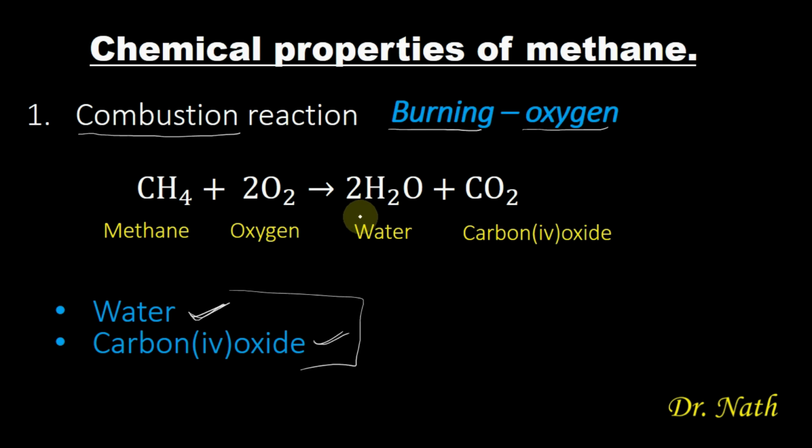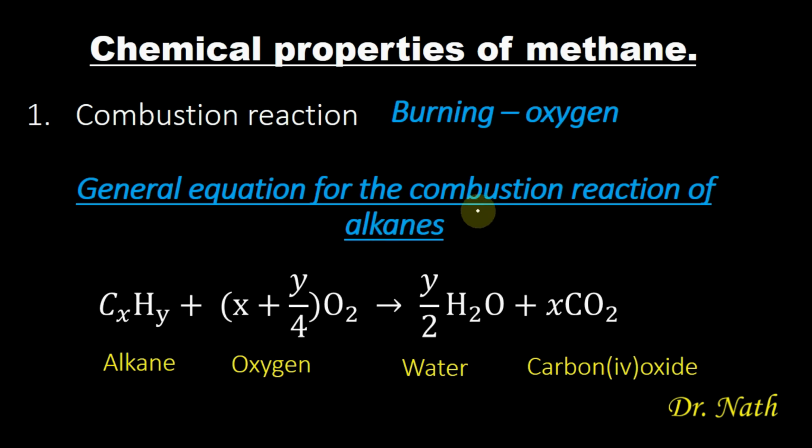For you to be able to write a balanced equation, you need the formula for the general equation of combustion reaction of alkanes. You have CxHy, which symbolizes the alkane, plus (x + y/4) O2, which symbolizes the number of moles of oxygen, which will result in y/2 molecules of water and x molecules of carbon dioxide.